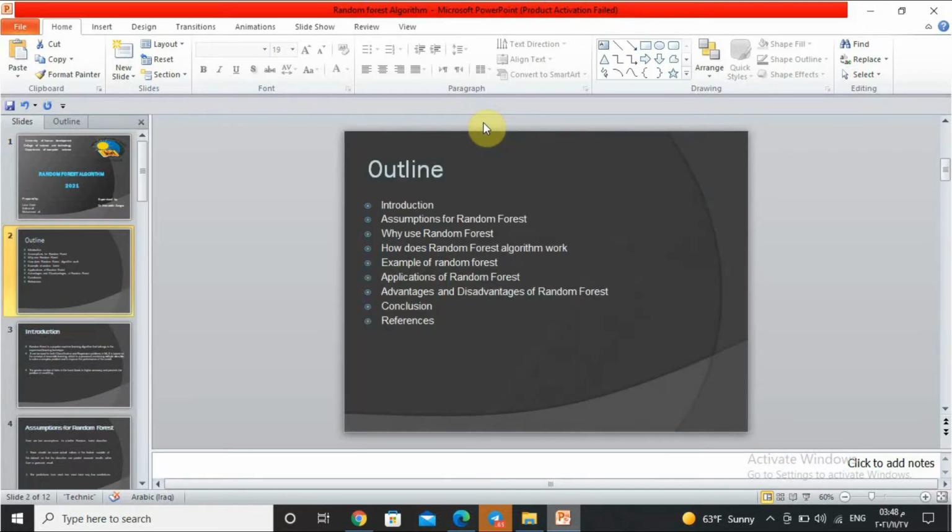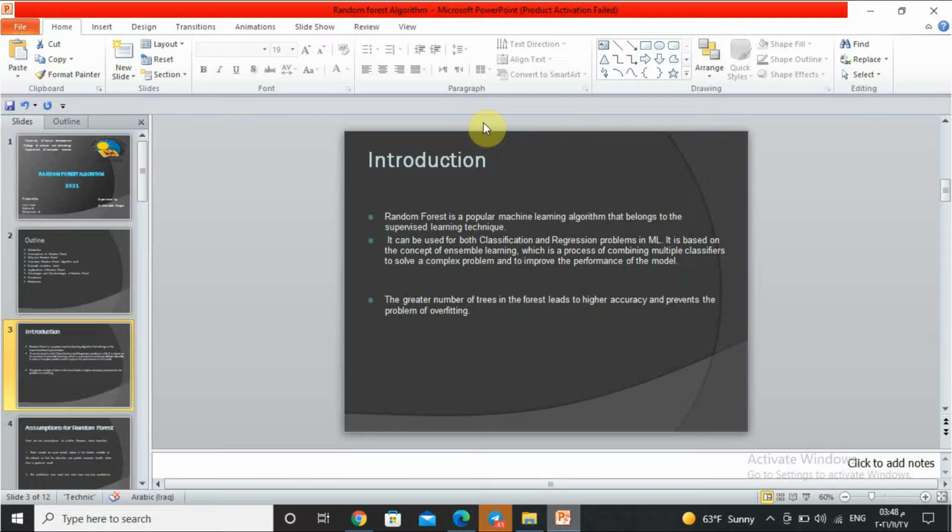Outline: introduction, assumptions for random forest, why use random forest, how does random forest algorithm work, example of random forest, application of random forest, advantages and disadvantages, conclusion, reference.